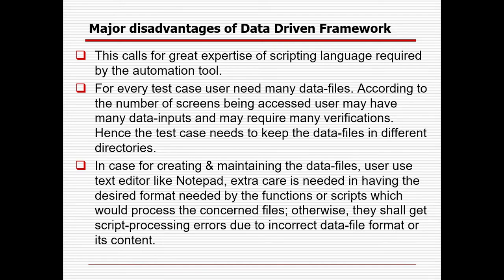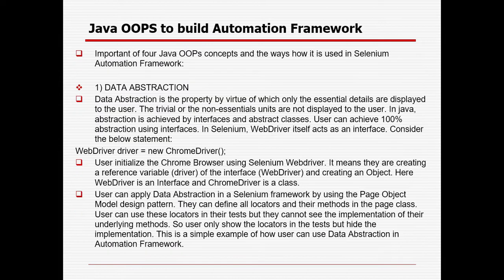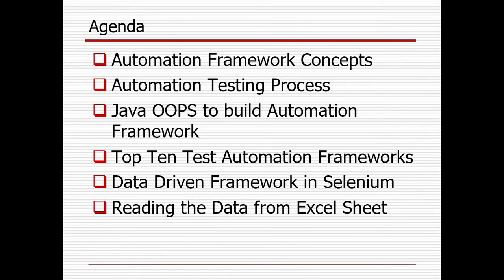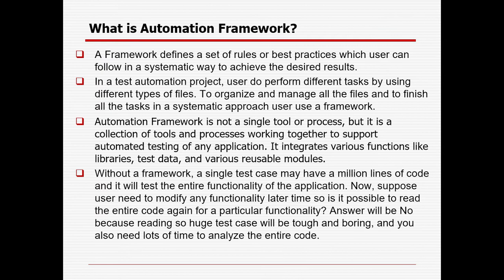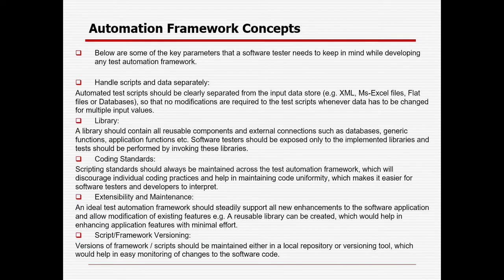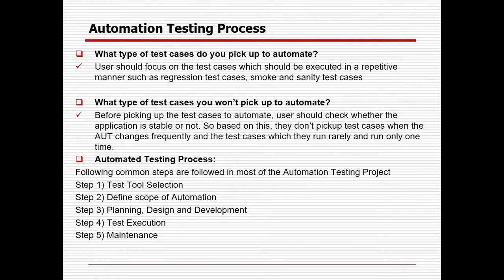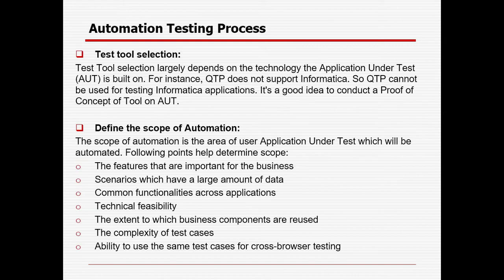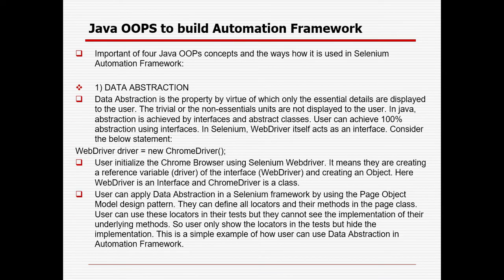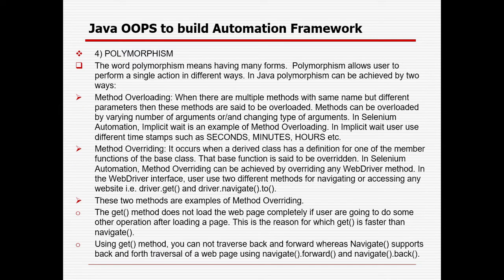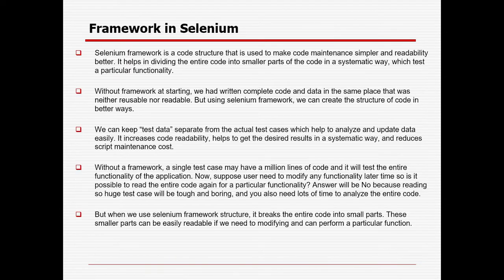Okay. So these are the different things I have tried to cover today, right? What is an automation framework? What are the different concepts lying behind the automation framework? What are the different best practices you need to use? What are the types of automation testing available? What are the test cases you will pick up to automate, and what are the test cases you will not pick up for automation? What is the automation testing life cycle? What are the different Ops concepts associated with the framework? How can you associate them? What are the top 10 frameworks available?